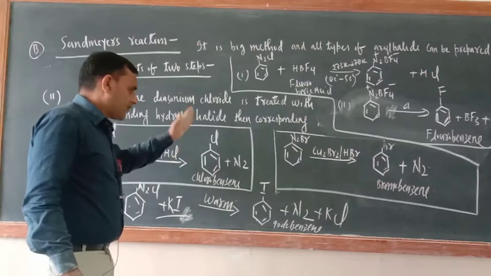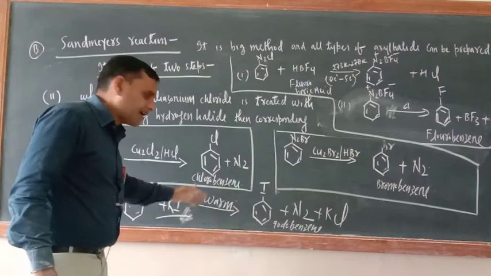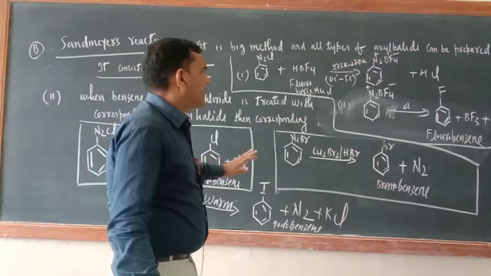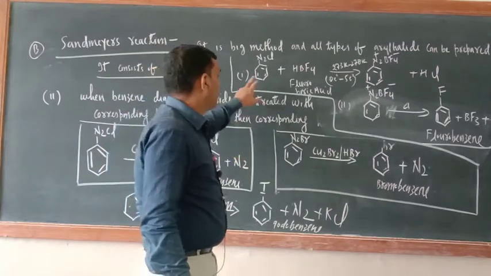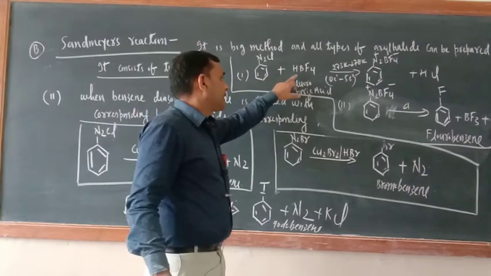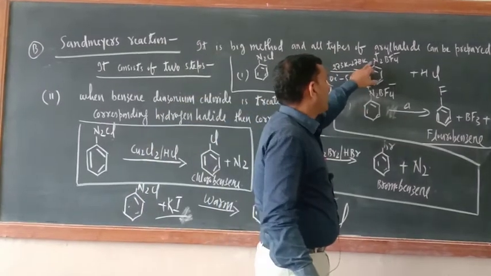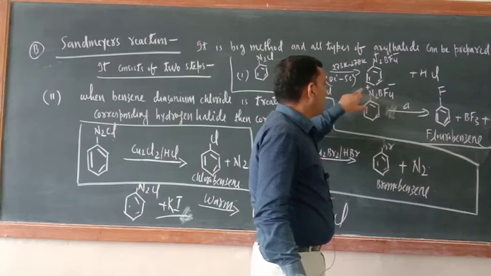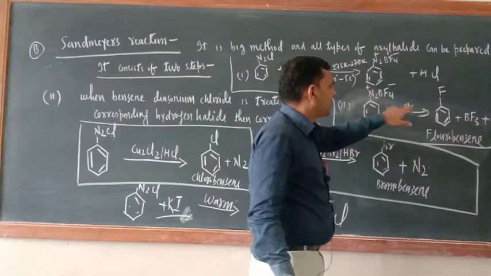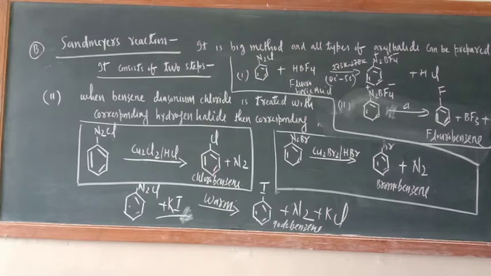Then you will get chlorobenzene, bromobenzene. For the preparation of iodobenzene, a slightly different method is there. These are not required, only KI is required. Now for the preparation of fluorobenzene, with benzene diazonium chloride the first step is common. It should be treated with HBF4, fluoroboric acid. So now you will get this compound N2BF4 plus HCl. In the second step, when this compound is heated, you will have fluorobenzene. In this way the Sandmeyer reaction is completed.